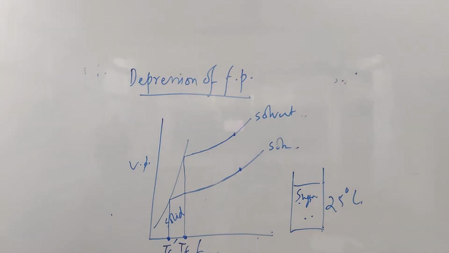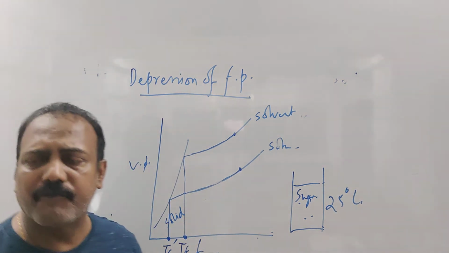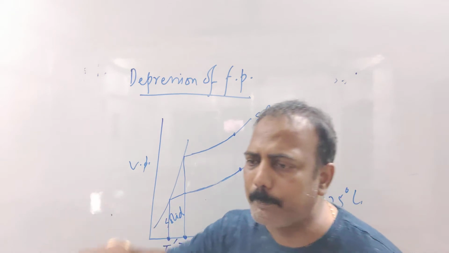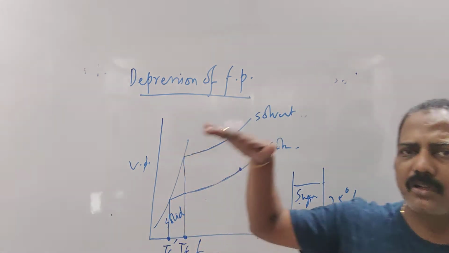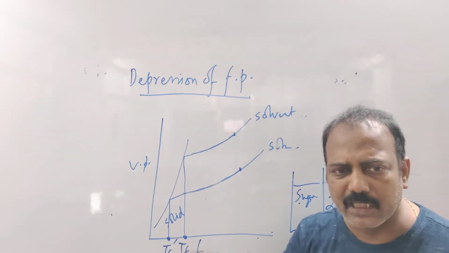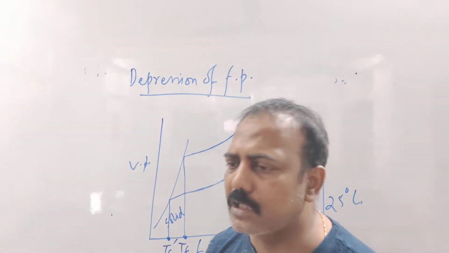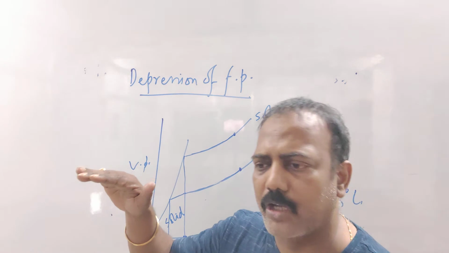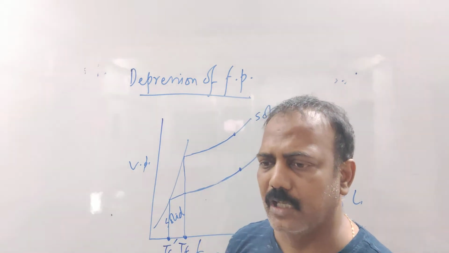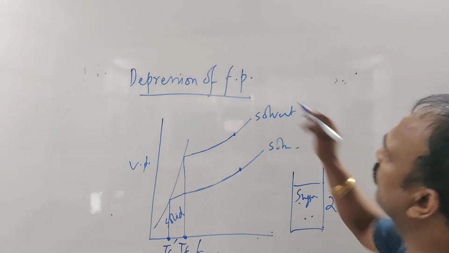So what is happening to the freezing point of the solution? The freezing point of the solution is depressed. Depressed means lowered. It is decreasing. Because of the non-volatile solute, the freezing point of the solution is depressed. How much is it depressed?